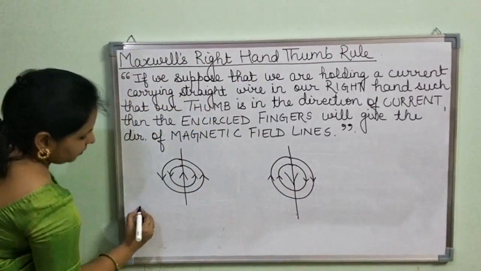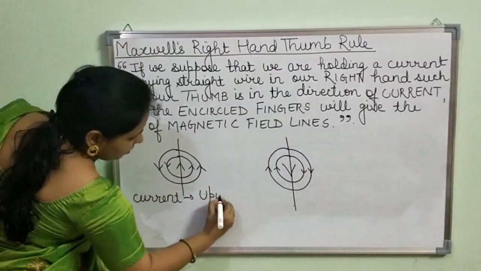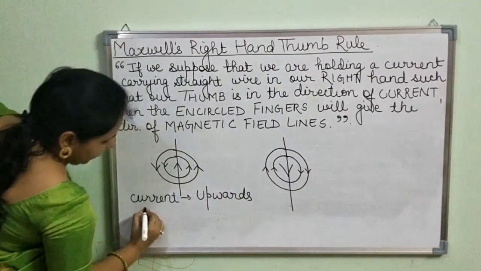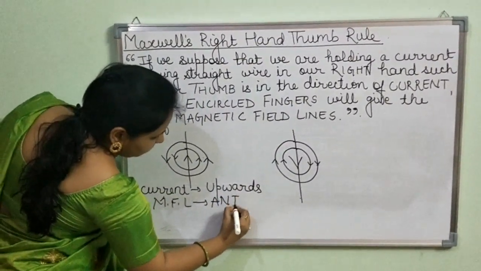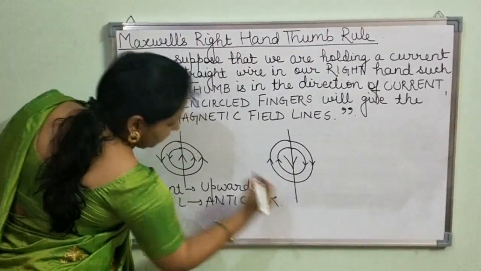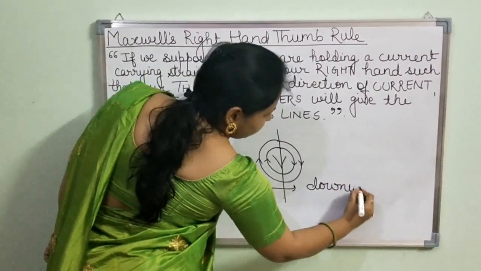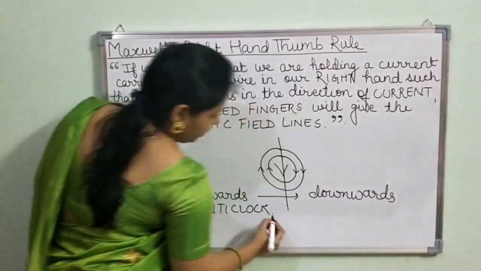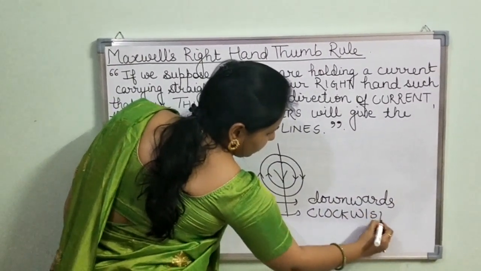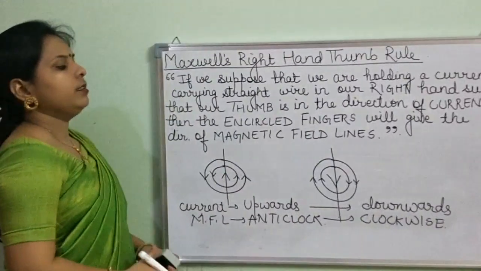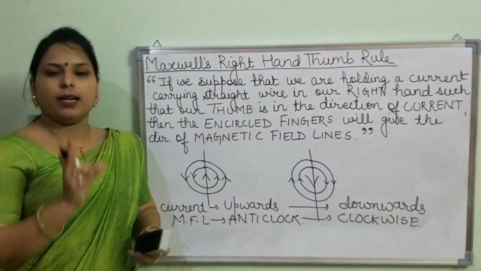So remember, if the direction of current is upwards, the direction of magnetic field lines will be anti-clockwise. And if the direction of current is downwards, then the direction of magnetic field lines will be clockwise. So this is how you can find the direction of magnetic field lines with a rule called Maxwell's right hand thumb rule.